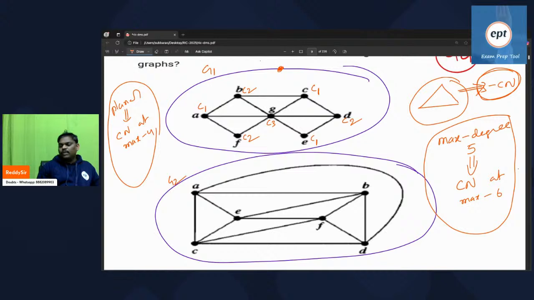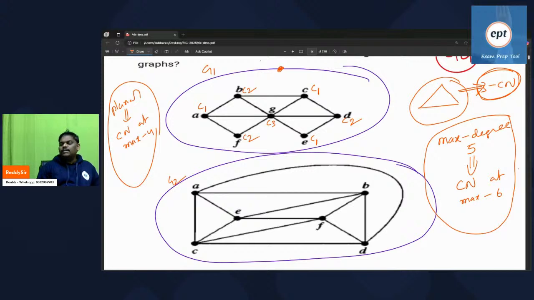That is the one thing. Next one: what is the maximum degree available in the given graph? If you see the graph, vertex G contains degree 6. If the maximum degree is 6, at max it will take 7 chromatic number. It doesn't take more than 7. But because it's a planar graph, it doesn't take 7 also. It will take maximum 4. So the answer should be either 7 or less than 7, and in the next step, either 4 or less than 4.